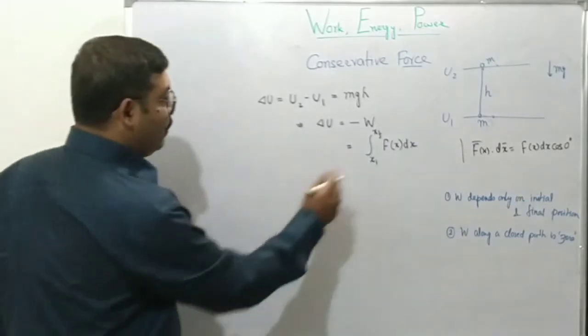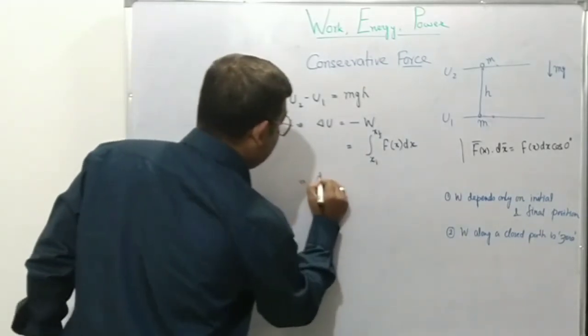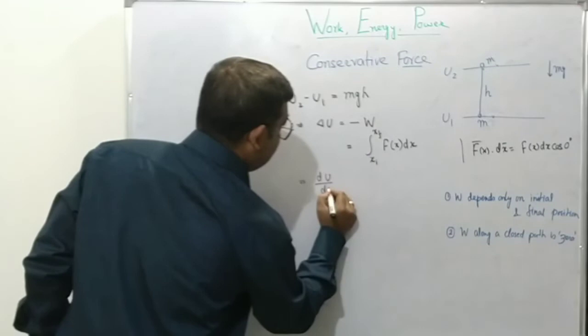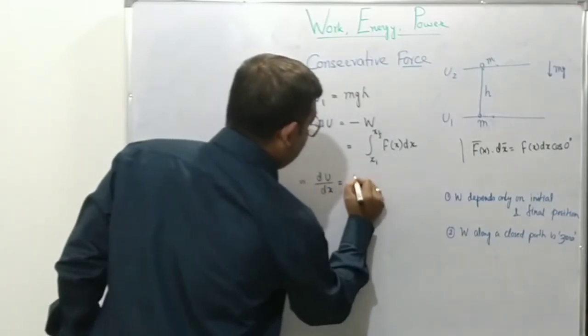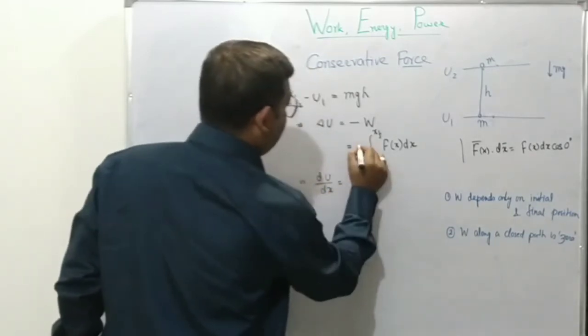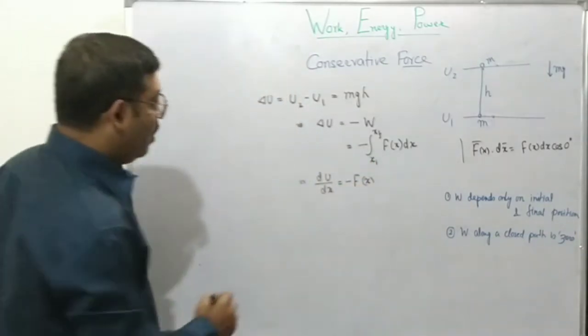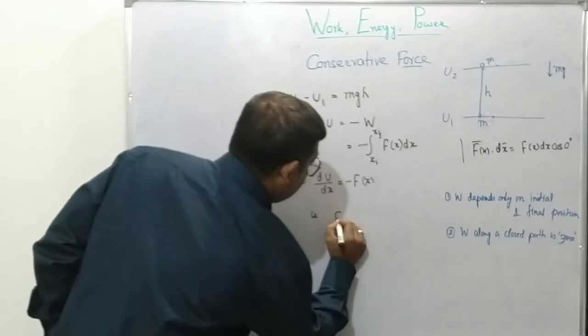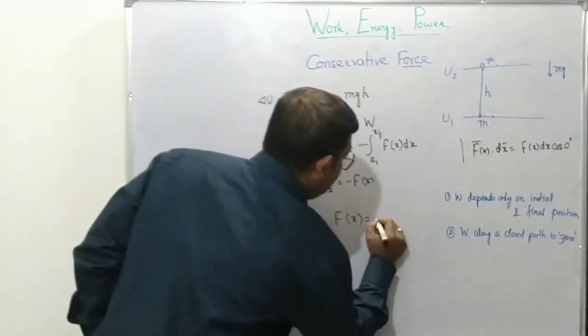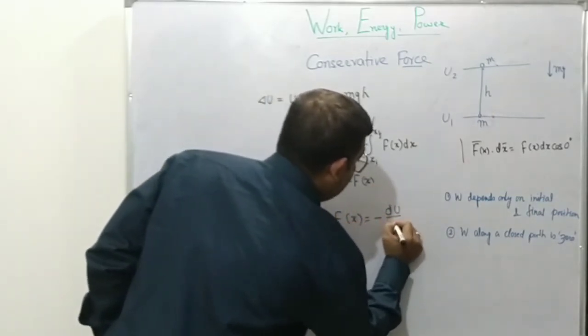Okay, so if we differentiate both sides, we will get dU by dx equal to minus F of x, the negative sign will be there. Or we can say that the conservative force is equal to minus dU by dx.